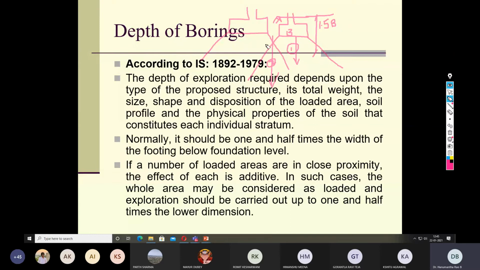Because of this overlap, your width B now becomes the whole width. Earlier, B meant only the width of one footing, but if the footings are closely spaced, you can consider the combination of 1 and 2 as the entire width of a single footing.